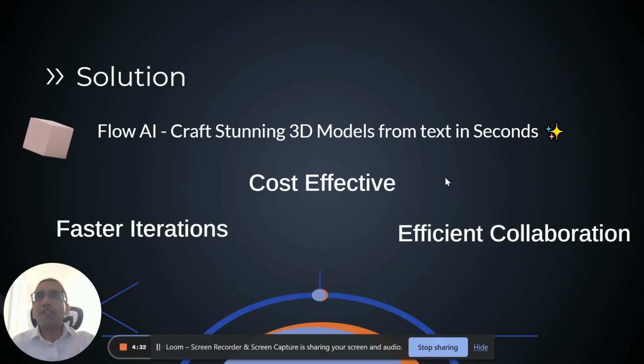Now our solution for the MVP is to build stunning 3D models from text in a few seconds, and it has a few key advantages. First, it provides faster iterations, it's a lot more cost effective, and it provides efficient collaboration.